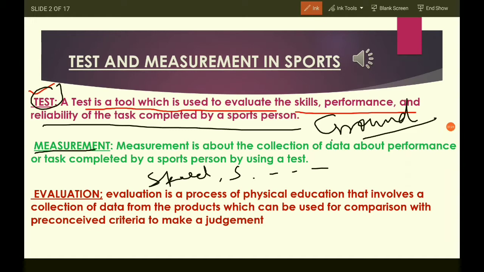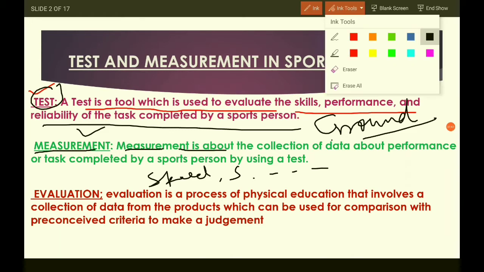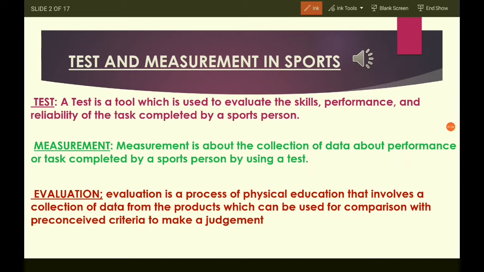Now measurement is all about the collection of data about performance or task completed by a sports person by using a test. Suppose you have given a test of a 50-meter race, so we will record your measurement, that is how much time you have taken to complete the race. That is called measurement. Now evaluation: we will evaluate the results of your test against the standard test results to draw any kind of conclusion. This process is called evaluation.